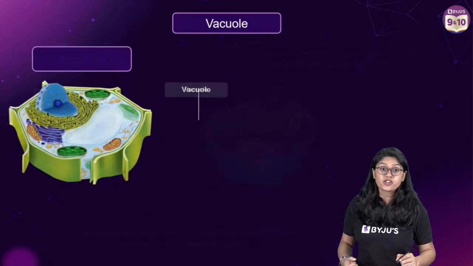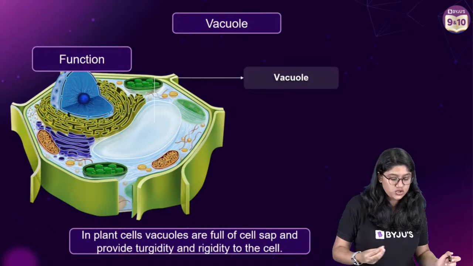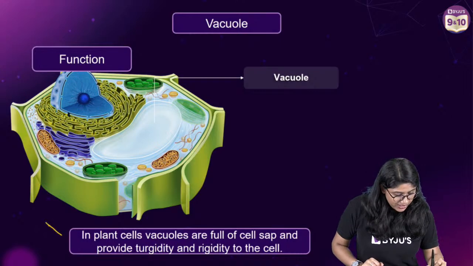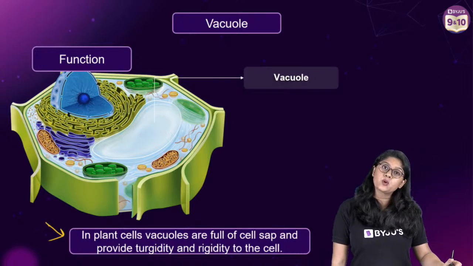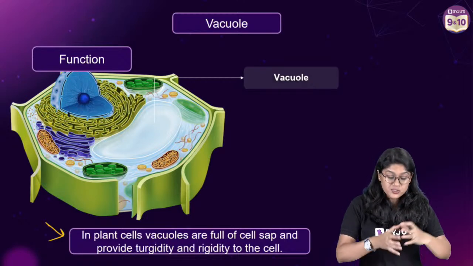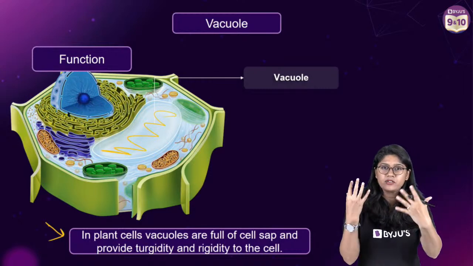And when we talk about the functions, apart from the storage of the various different components, it plays a very important role in providing turgidity and rigidity to the cell. It's because they are filled with the liquid and with the solids.